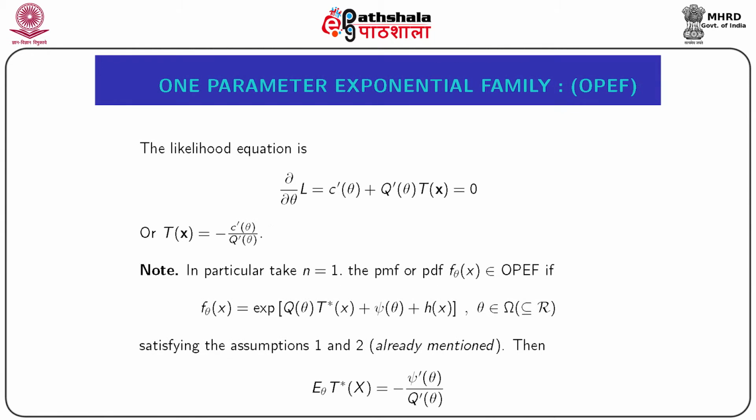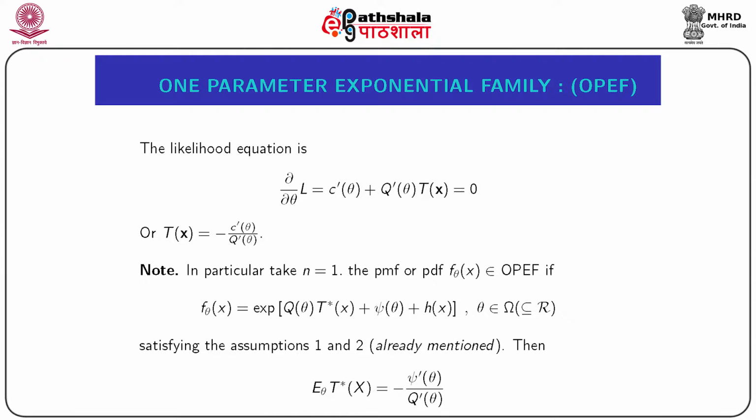For the probability model under one parameter exponential family, the log of the likelihood function is equal to c theta plus q theta into tx curl plus dx curl, and therefore del theta log of the likelihood function equal to c prime theta plus q prime theta into tx curl. Therefore here the likelihood equation is c prime theta plus q prime theta into tx curl equal to 0, or we can say tx curl equal to minus c prime theta by q prime theta.